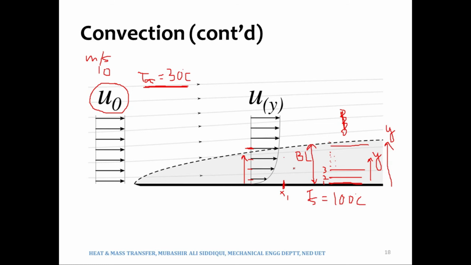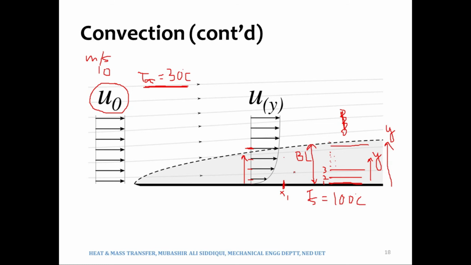However, if we have, for example, a molten metal flowing over the surface, that molten metal, of course, would have a very high value of thermal conductivity. For example, if you go back and refer, the value of thermal conductivity for copper was about 400 watts per meter Kelvin. So a molten metal flowing over a surface would have much higher thermal conductivities, in the range of 200, 300 or 400, much higher compared to air.